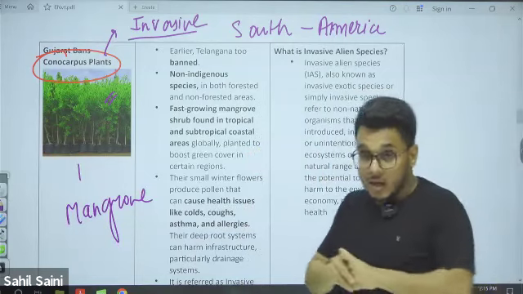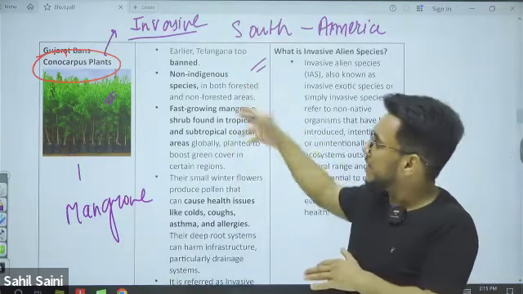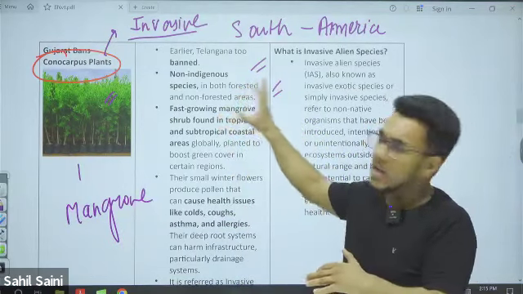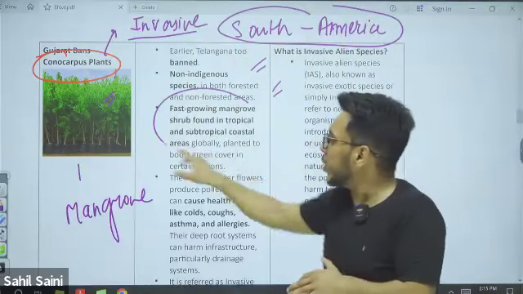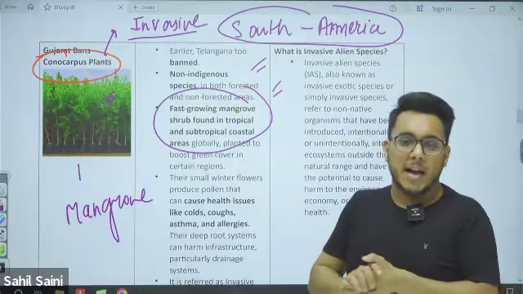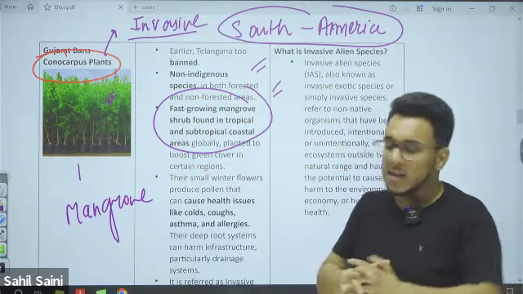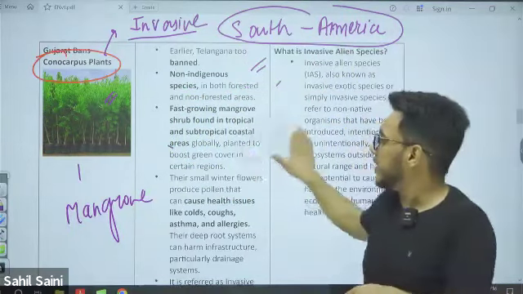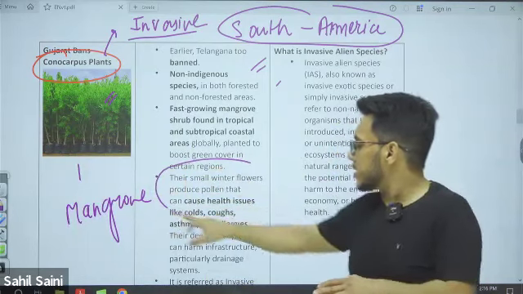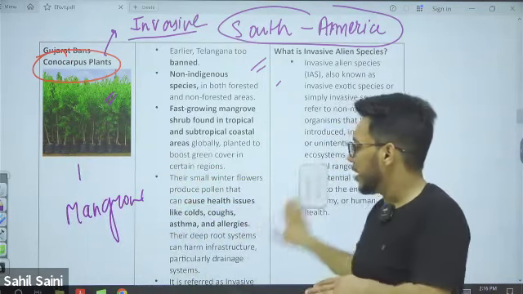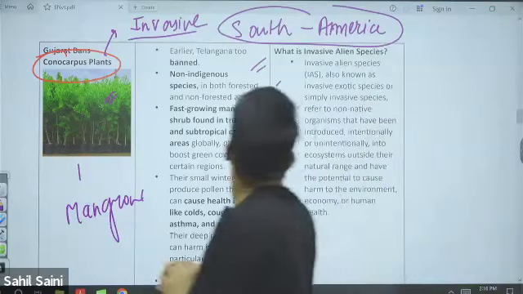Now, Conocarpus is one invasive species. Earlier, Telangana banned it. Invasive species means it is non-indigenous. It is native to South America, and it is a fast-growing mangrove shrub. I told you that mangroves are a special type of forest that grow in the intertidal area. They have small winter flowers which produce pollen, and this pollen also causes health issues: cough, asthma, allergies.